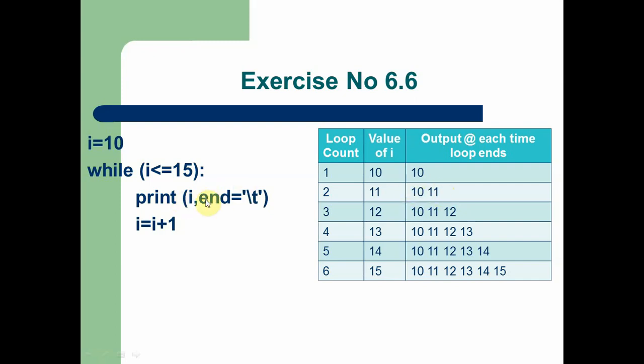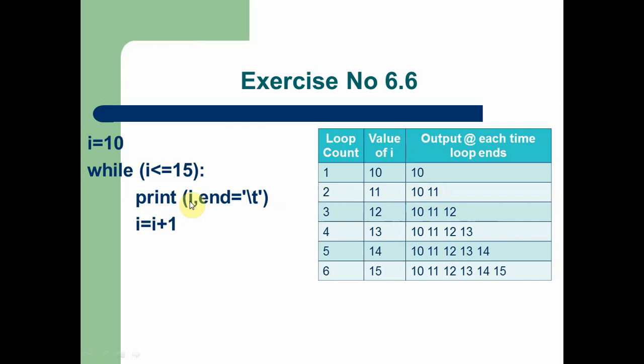After completing the second loop, the value of I is incremented to 12. Now the value of I is 12. When the condition is checked, it is true because I is 12, and it is compared with 15. So the loop is going to execute a third time, that is the third loop count. Here the value of I is 12. We know already that 10 and 11 are printed on the screen.